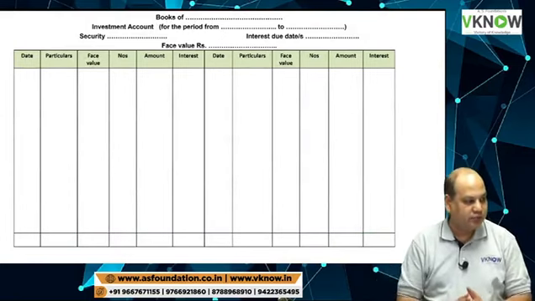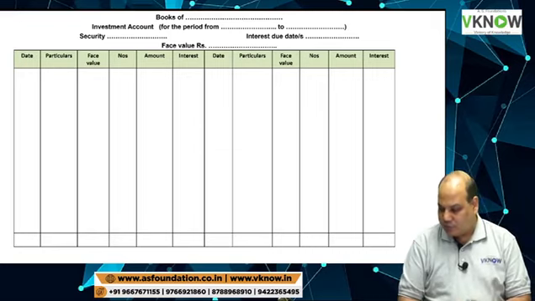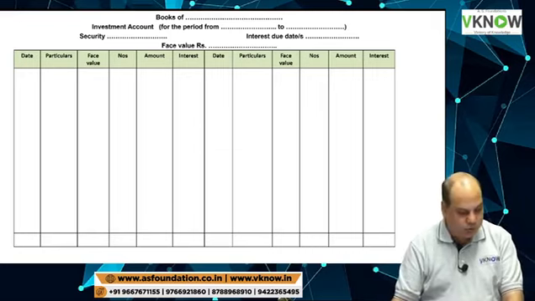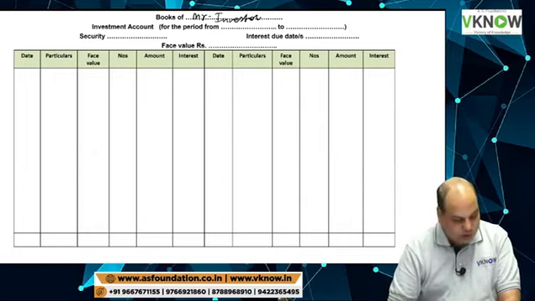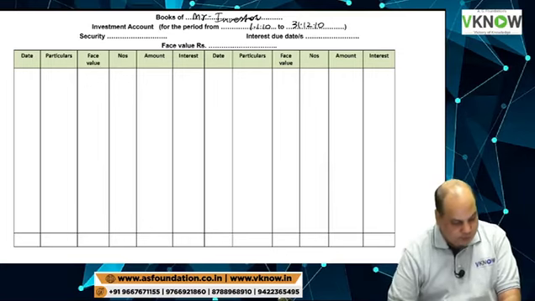Please draw the format, date. First write down the heading: books of Mr. Investor, investment account for the period from 1st January 10 to 31/12/10.